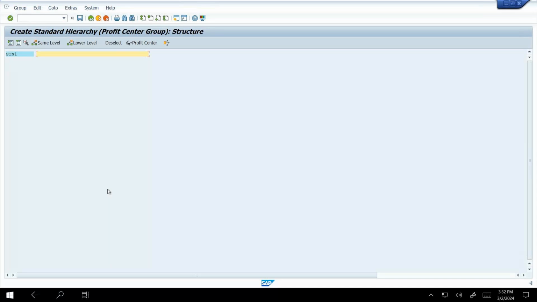So here I am going to give my standard hierarchy, that is also STN. I give my name here, STN, and press Control S and save. So this option is satisfied. Next, we need to create the profit center.